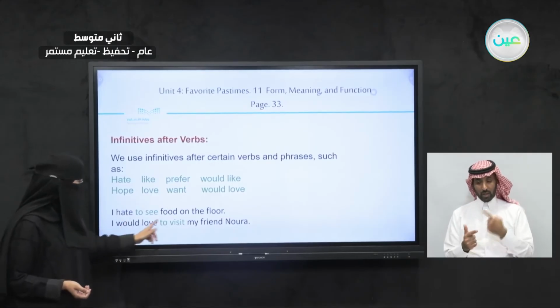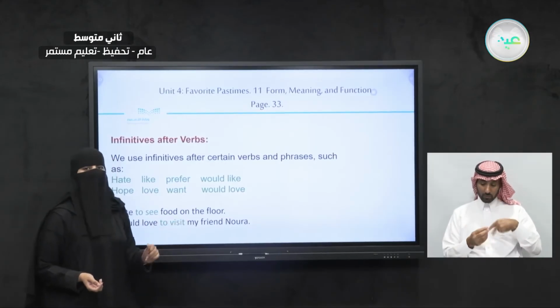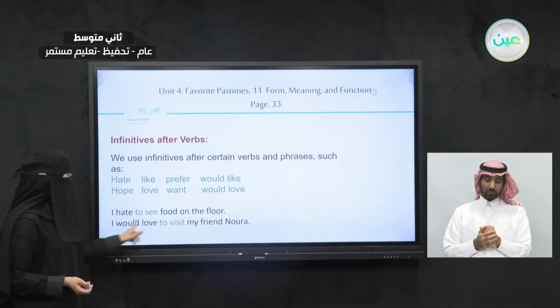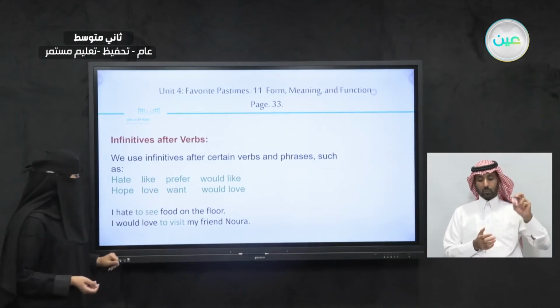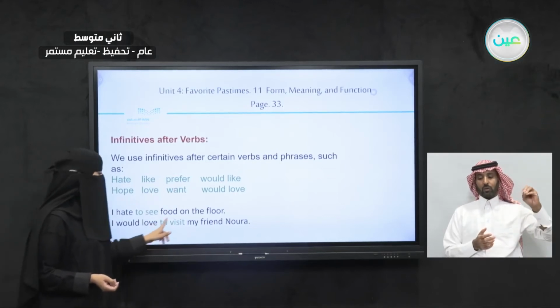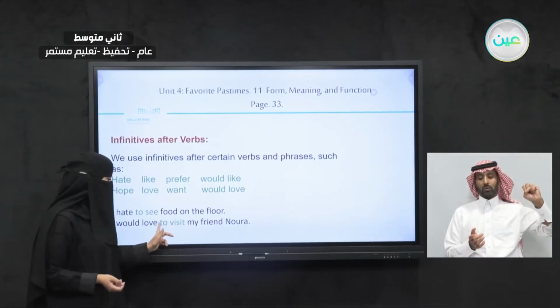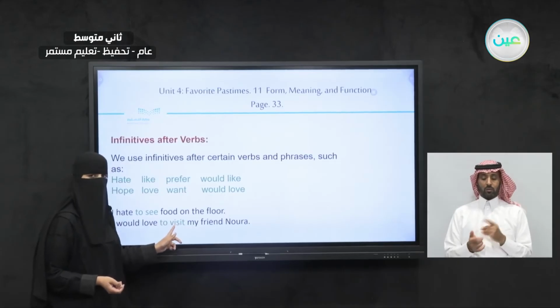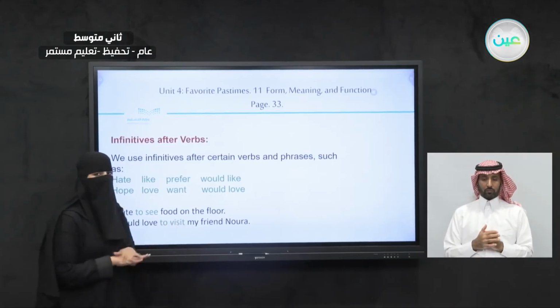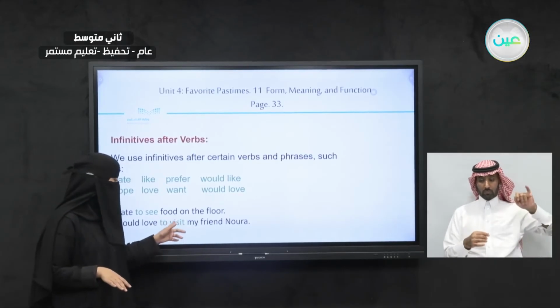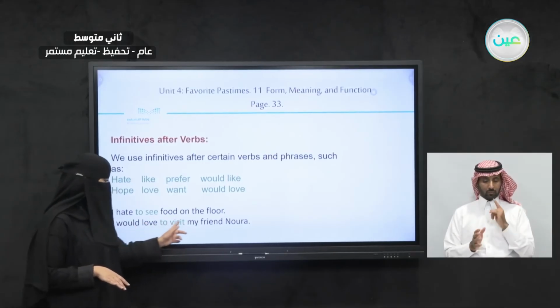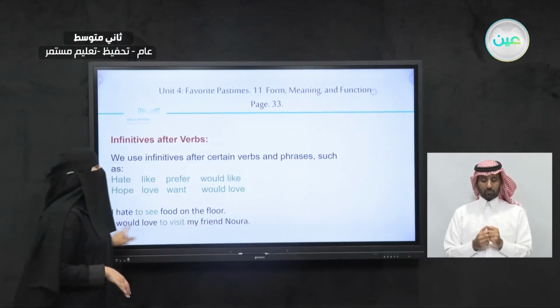Now, how about the next one here? I would love to visit my friend Noura. Here we have would love. It's one of these words, right? And we have to visit. The word to plus the base form of the verb, which is visit. We are not going to add ing to the word visit. I would love to visit my friend Noura.